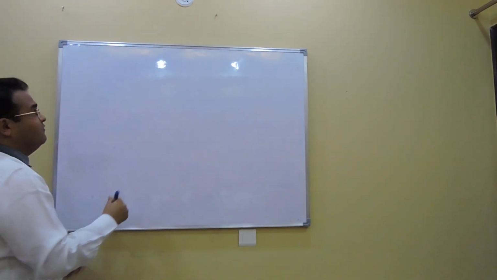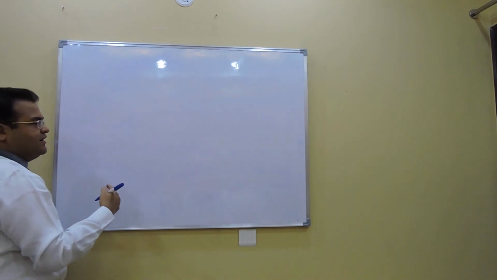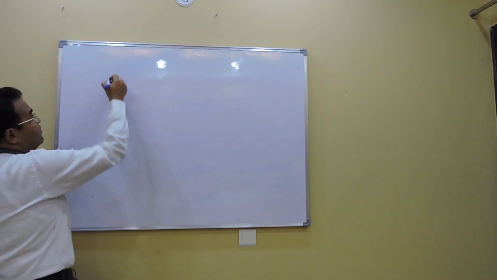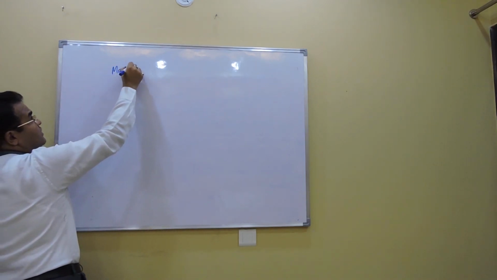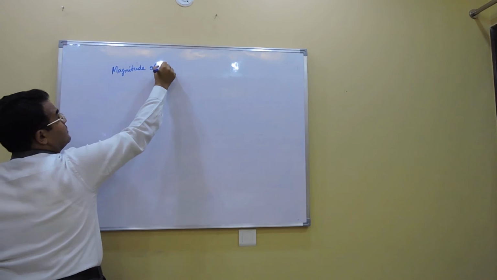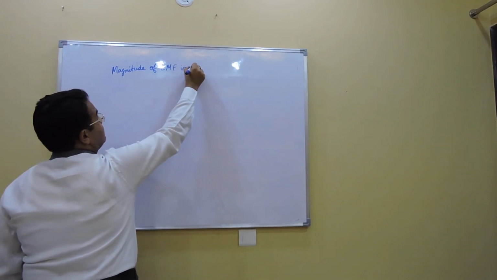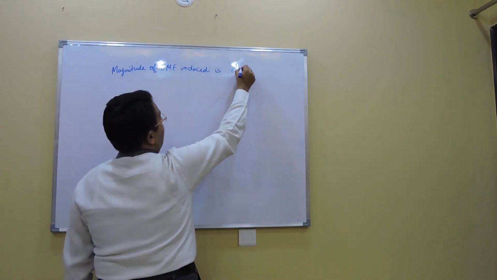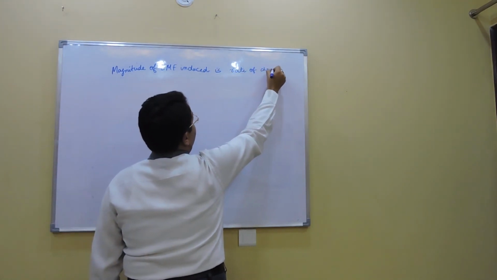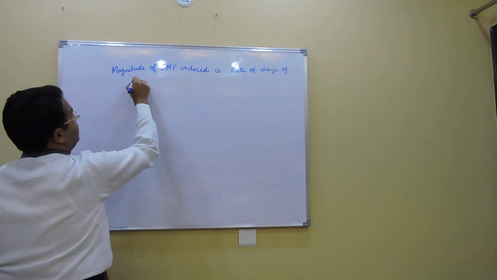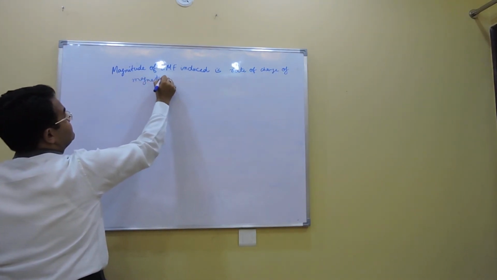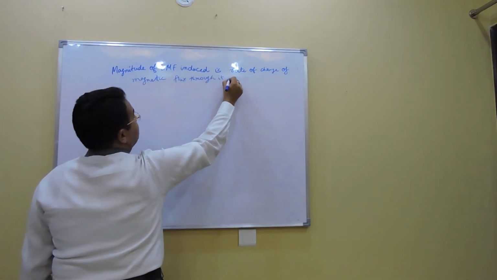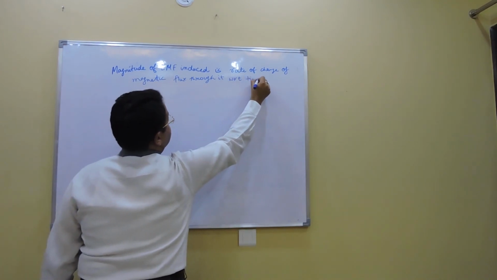So what we have concluded is that an EMF is getting induced through a loop whenever there is a change in magnetic flux through it. And what is the magnitude of EMF? The magnitude of EMF induced is the rate of change of magnetic flux through it with respect to time.